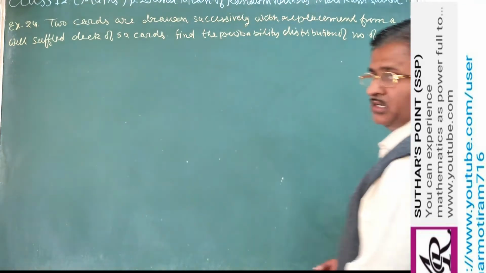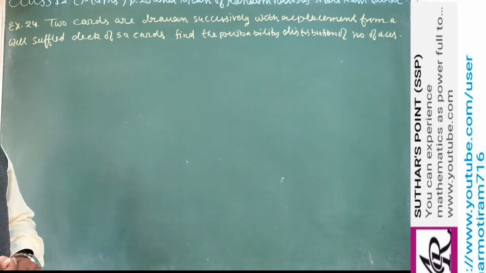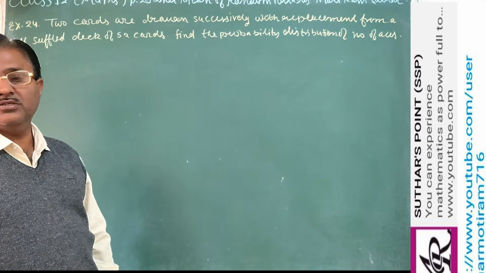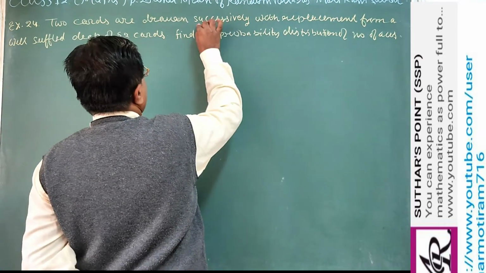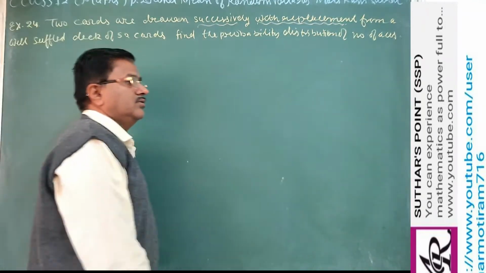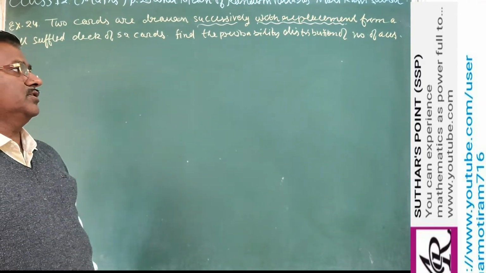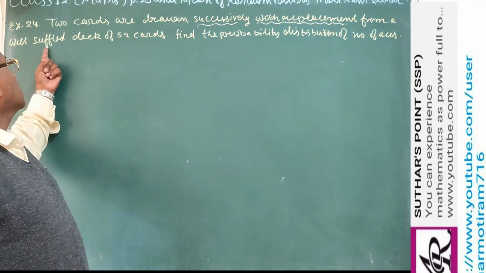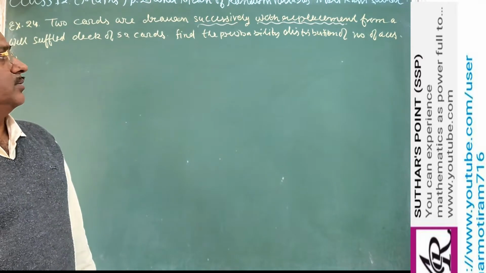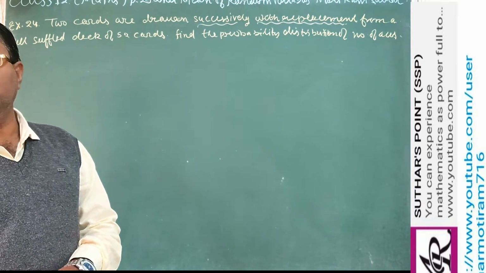So this problem is there. Two cards are drawn successively with replacement. Successively means one after the other, and with replacement. These words are very important in probability. Language should be read very clearly. So it says two cards are drawn successively with replacement from a well shuffled deck of 52 cards. Then it says find the probability distribution of the number of aces.